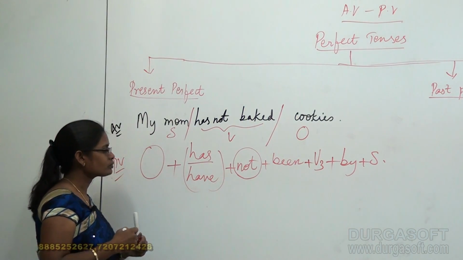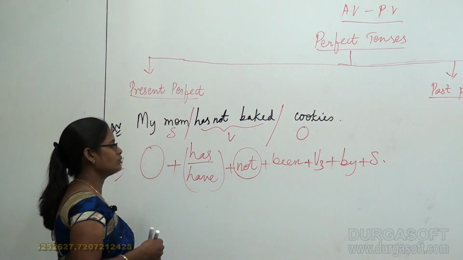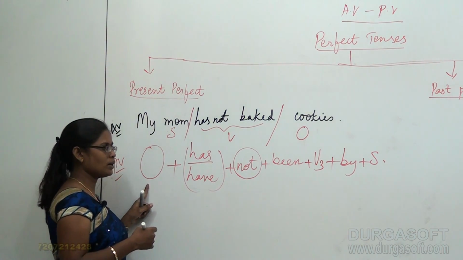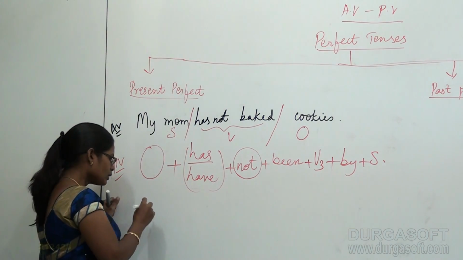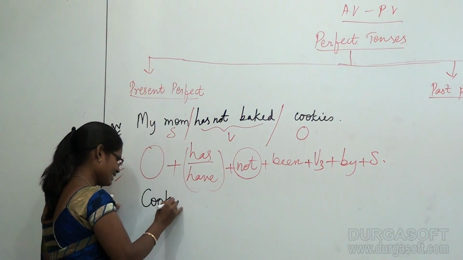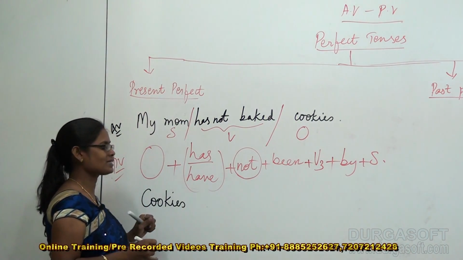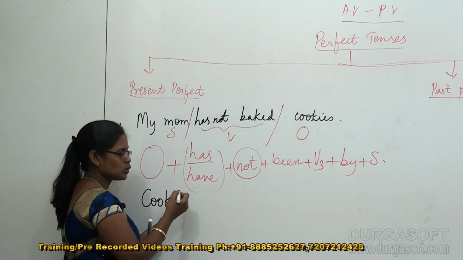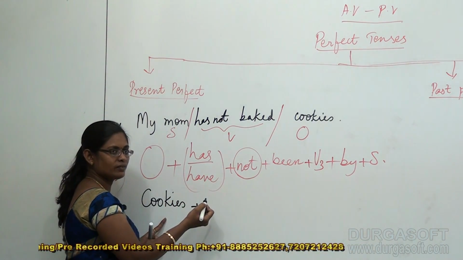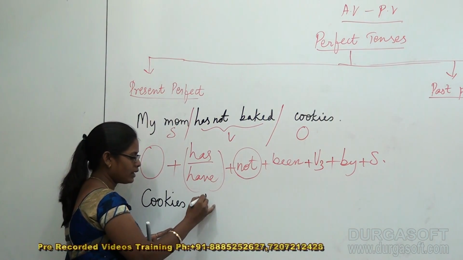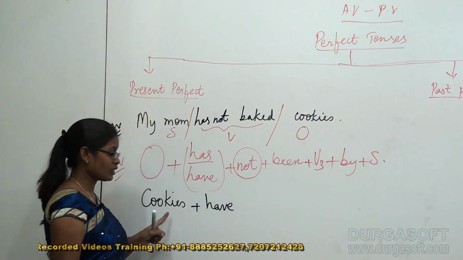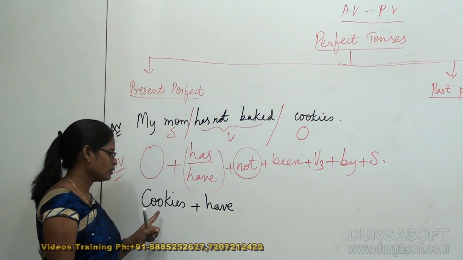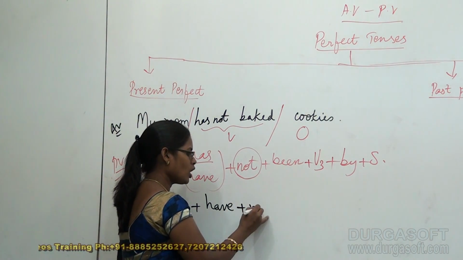So students, let us substitute all the words that are provided to us in the active voice. What is my object here? Cookies. Very good. I hope everybody likes them, right? Cookies is the plural subject here when it comes to passive voice. So I should always go for the positive plural agreement of the verb, that is have. If it is singular, I should go for has, as we did in our previous example. Cookies have not, very good,